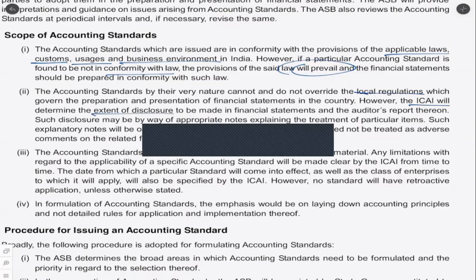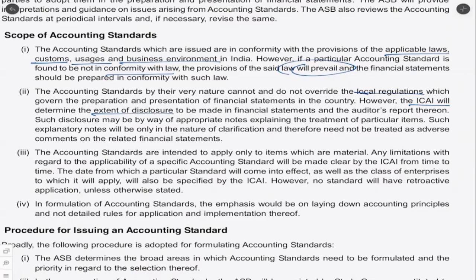So it can have an AS wherein it can say, this particular AS though is not in conformity with the law, but still this is the situation with regard to this particular item. Let's say e-commerce. There is no law on that matter. In such cases, at least the standard can disclose what exactly is happening with the company. So they will have to issue an explanatory note like a clarification. Okay, and it need not be treated as an adverse comment.